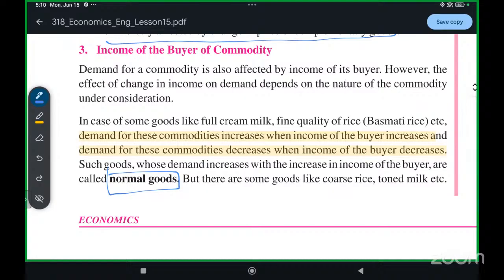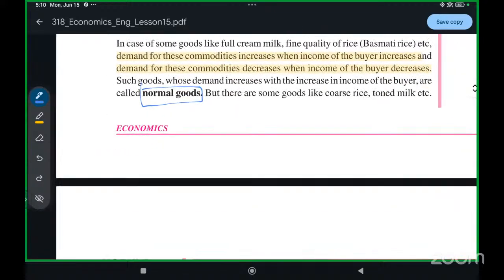But then Mr. X was promoted to manager, and his salary increased from 20,000 to 50,000. Because his salary increased, he started buying clothes from brands in the mall instead of the local shop. So salary increased, his demand also increased. When salary decreases, demand also decreases.